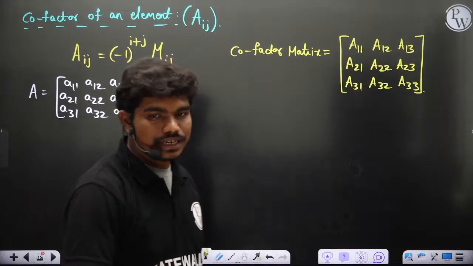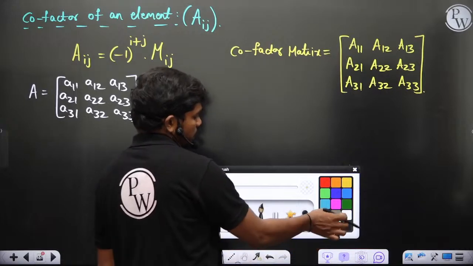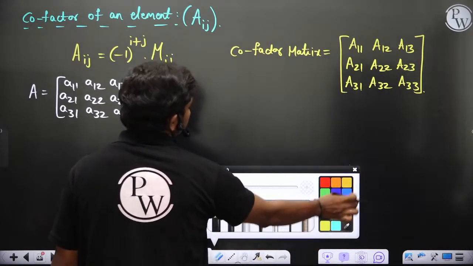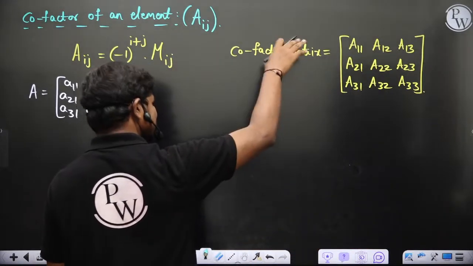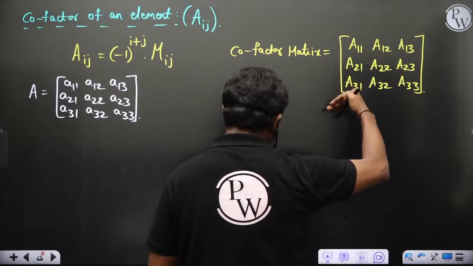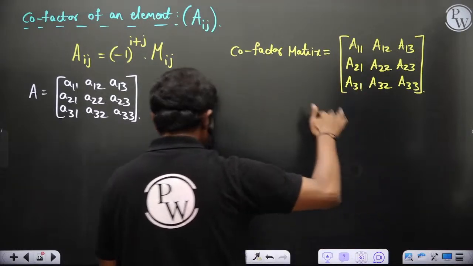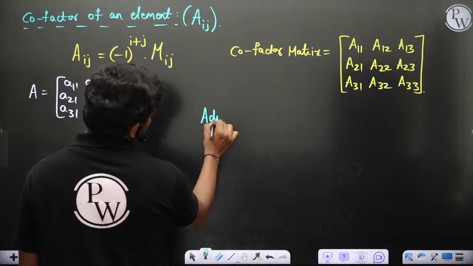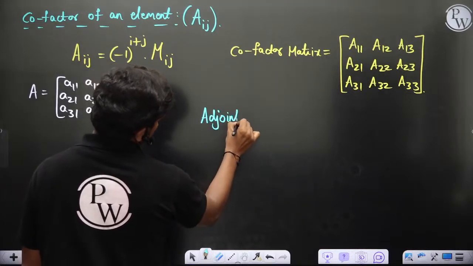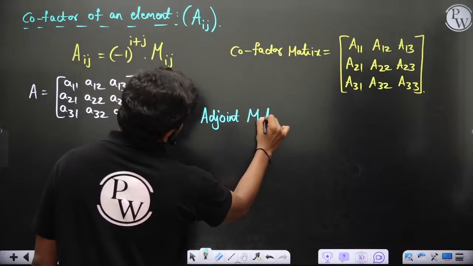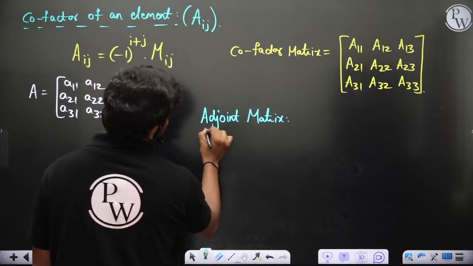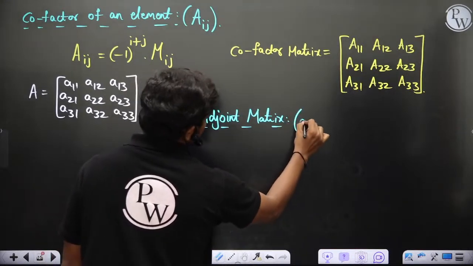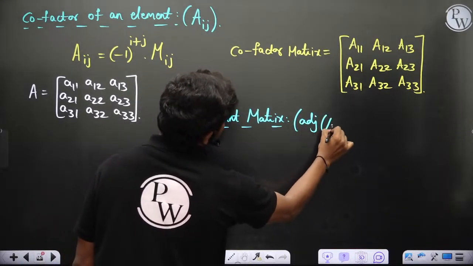Now let's see if I transpose this matrix. Why I am transposing, this information is enough to define what is determinant, but still to make the job easy I am transposing this matrix, and we define one more word which is adjoint matrix. It is normally denoted with adjoint of A, of course.